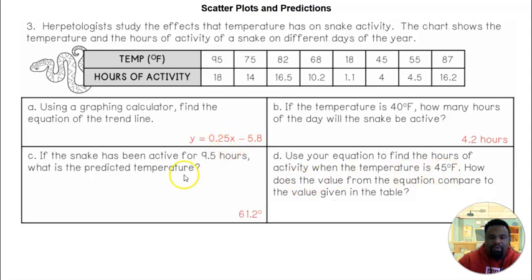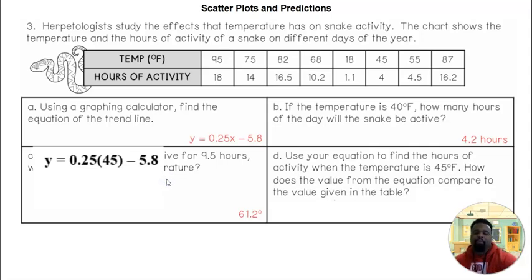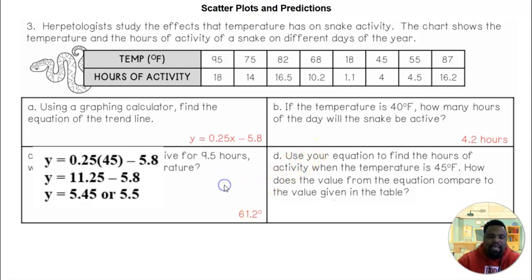We use this equation, so we're going to do 0.25 times 45 minus 5.8. 0.25 times 45, that's going to give you 11.25. Subtract 5.8 from that, and that gives you 5.45. We can round it up to 5.5. And 5.5 will be the hours of activity for the snake when we use our equation for the line of best fit. How does it compare to the table?